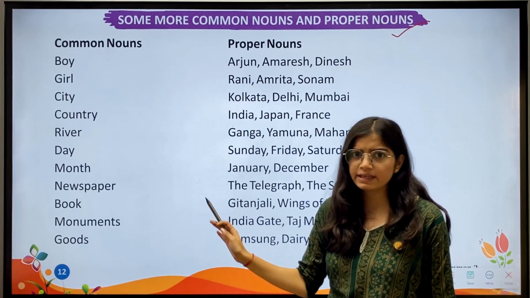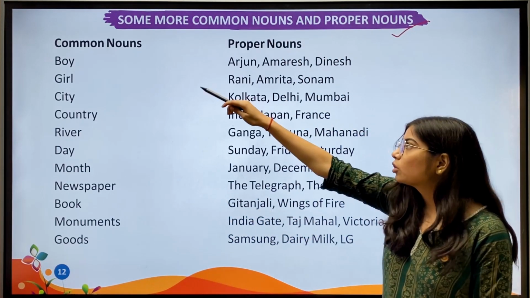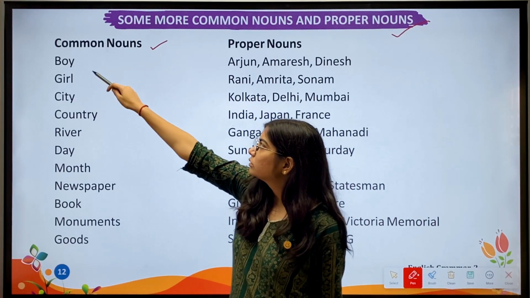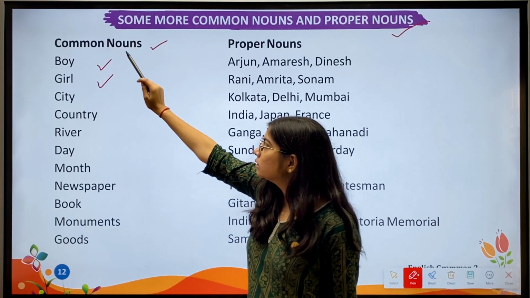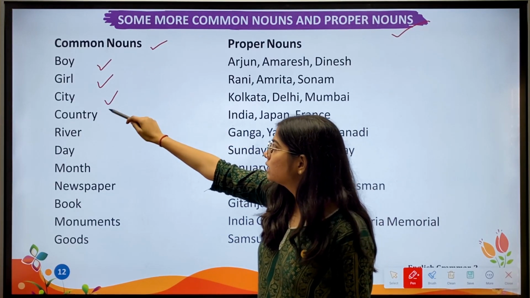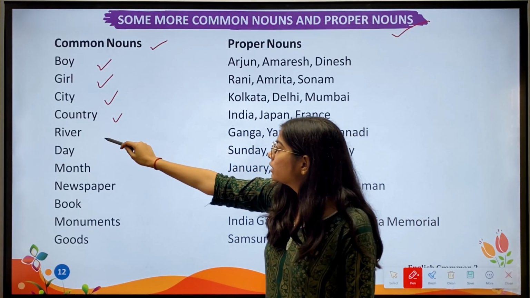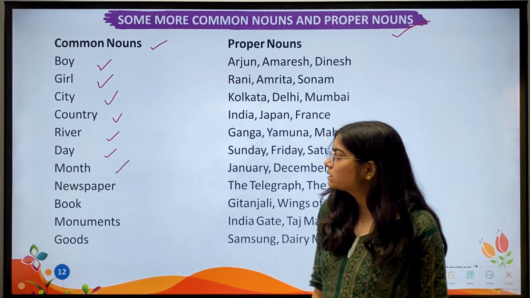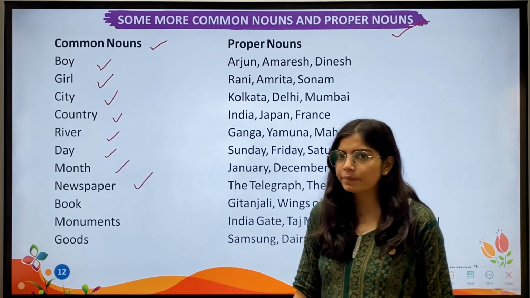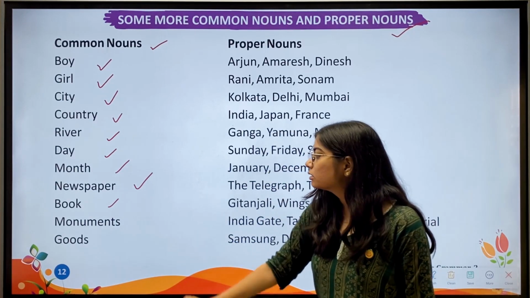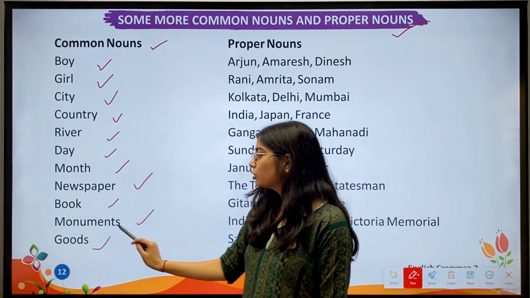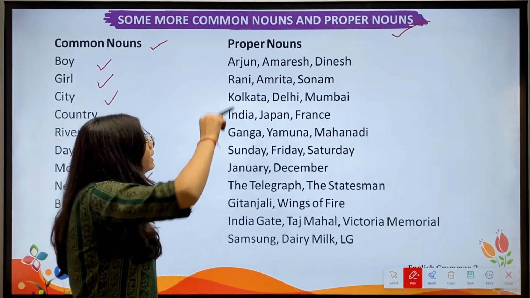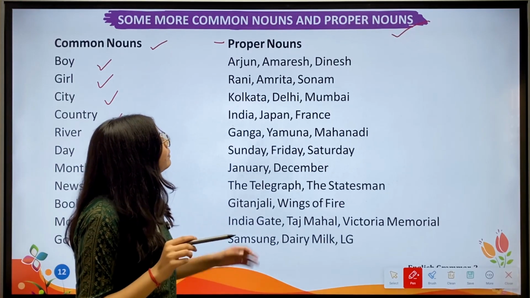So we have some examples of both common nouns and proper nouns. Here we have common nouns: boy, girl, city, country, river, day, month, then newspaper, book, monuments, goods. These all are the examples of common nouns. Then we have proper noun examples.